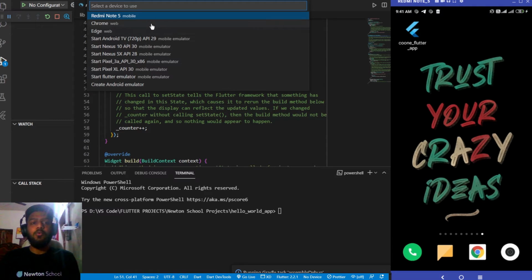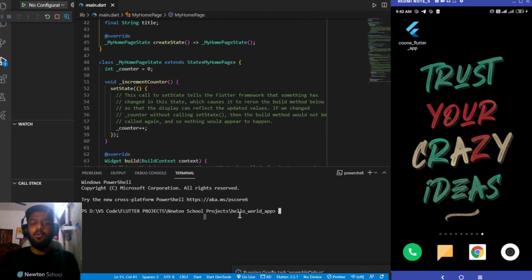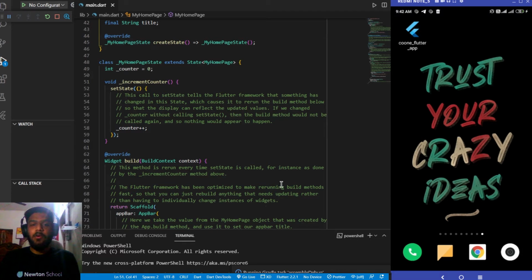I also have two web browsers installed, so it is also showing me options for those, so that I can run my Flutter app on web through these two browsers. But for now, as I'm also recording, I'm using an external device. I have already explained why you should prefer an external device and how it can help you save memory to an extent and result in smooth developing. So that's why. Now let's wait for the app to run first.